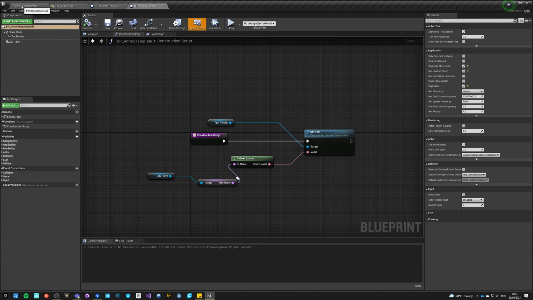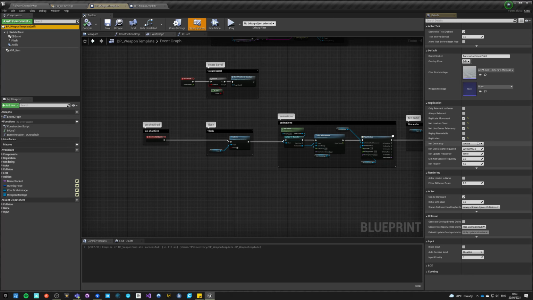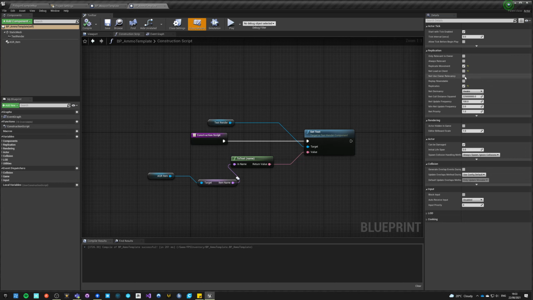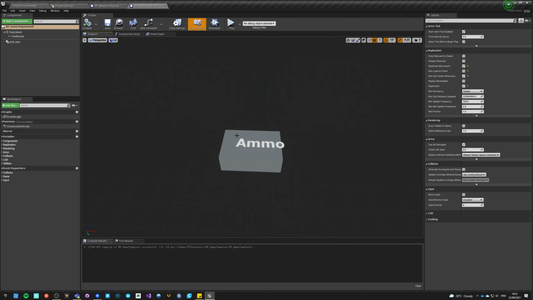I'm not sure. Do we replicate movement here? We do replicate movement. Okay, and we should use owner's relevancy if it has a working owner. So yeah, there's that. Okay, that's everything. We got this item set up,